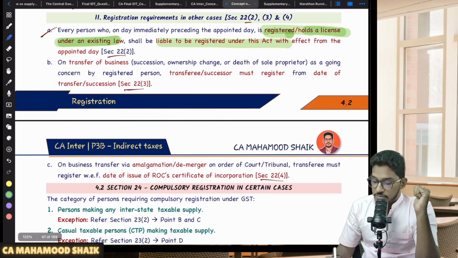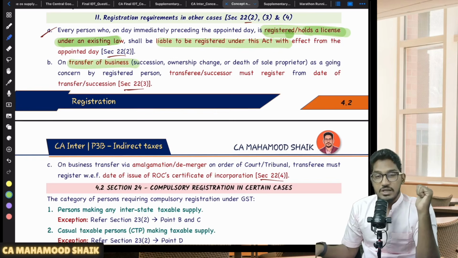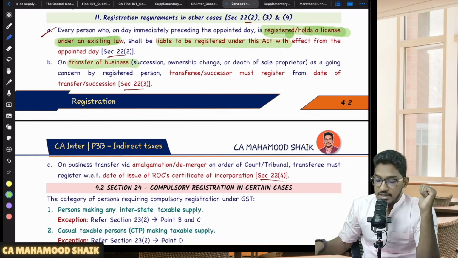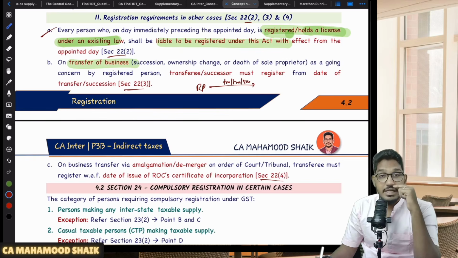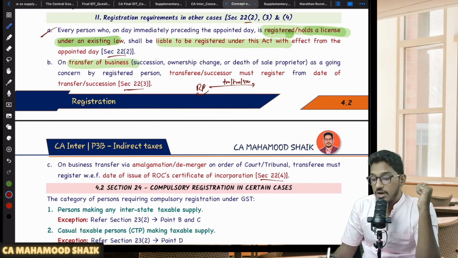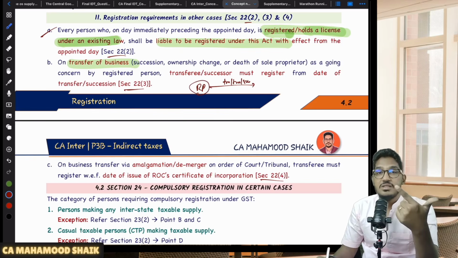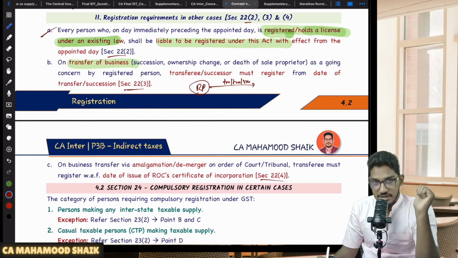Next. One more thing: on transfer of business, either because of succession, change of ownership or death of a sole proprietor, as a going concern by a registered person. Let us say, for example, there is a person who is registered. Now his business is getting transferred. Either he's selling his business, or he's transferring his business, or that business is getting succeeded by his legal heirs, or he's a sole proprietor, he expired, and his business is getting taken over by his legal representative.